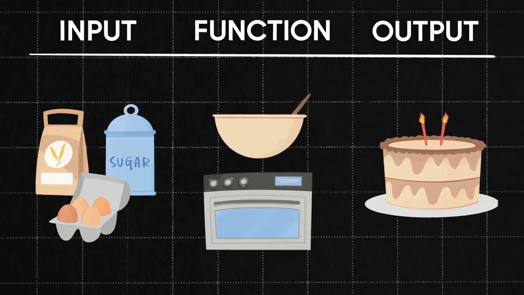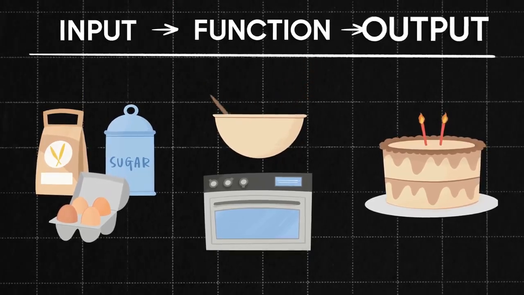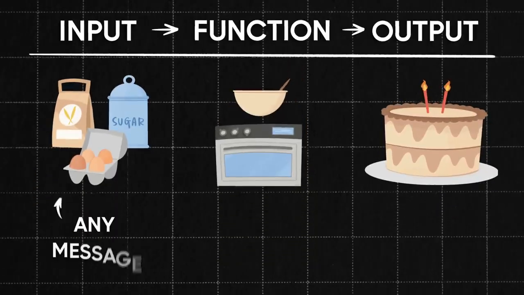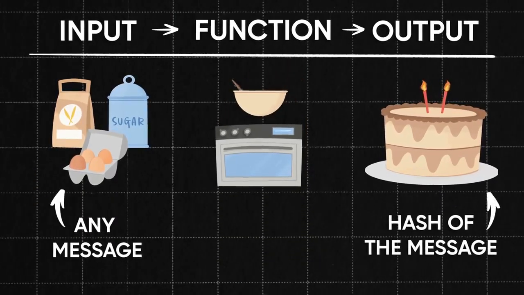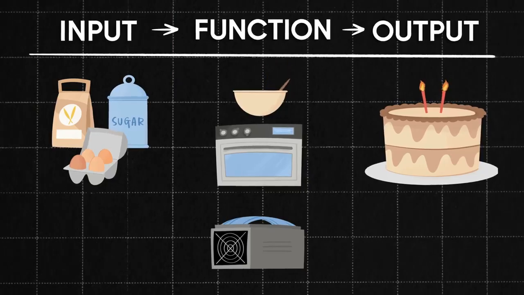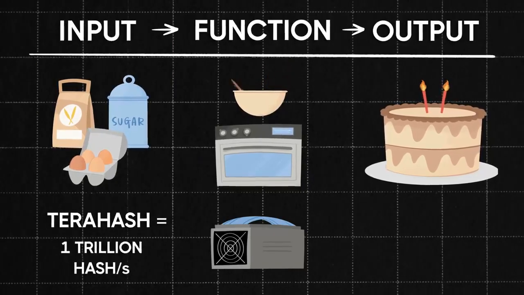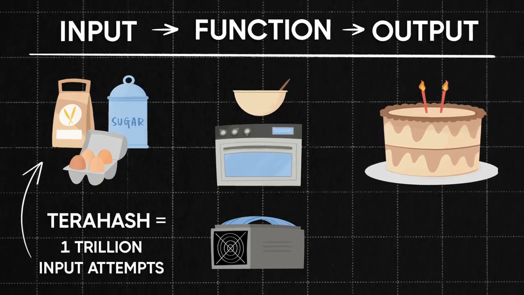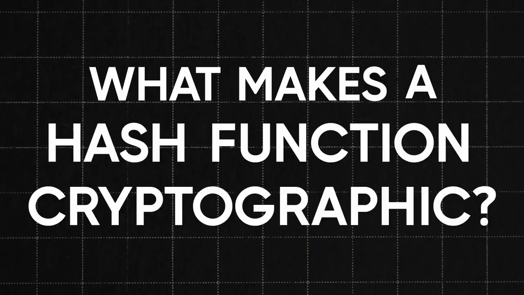The big idea here is an input that passes through the hash function and produces an output. The input could be any message. The output is the hash of the message. When you see a mining machine runs 200 terahashes per second, this is 1 trillion hashes per second, or 1 trillion input attempts. What makes a hash function cryptographic?